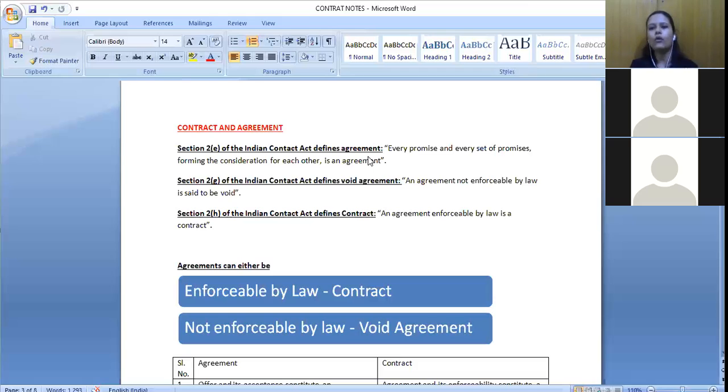So can I go to court saying that you agreed to go out for a movie with me and now you are not going? Can I go to the court? No, ma'am. I cannot go to the court. So what kind of promise is that? It is the void agreement, right? So when I told you that I will go out for a movie and also we will go for shopping, that is an agreement for violation of which I cannot go to the court.